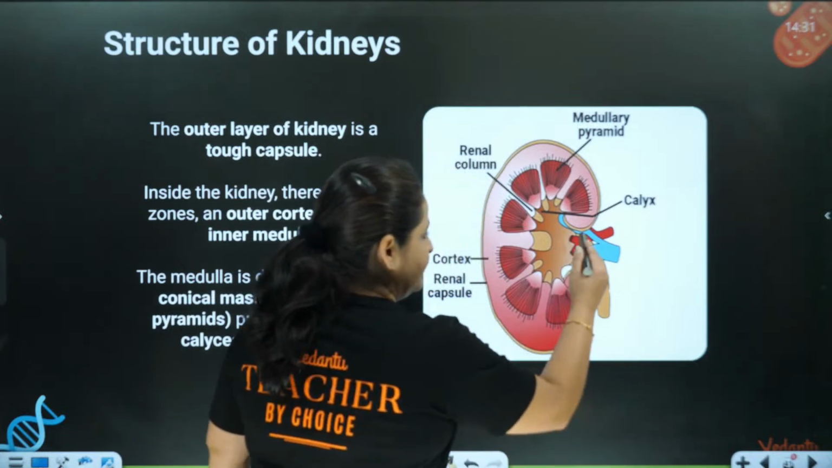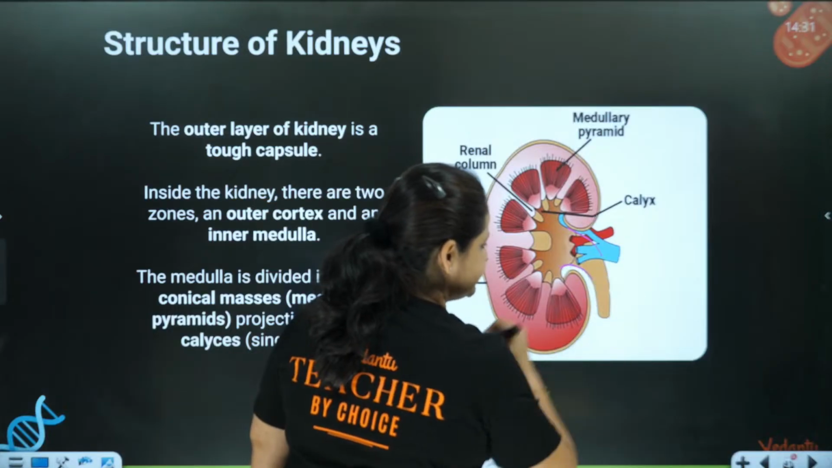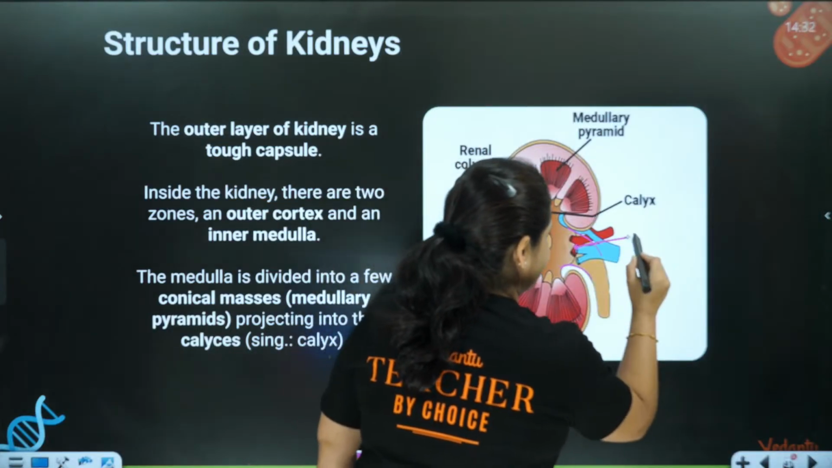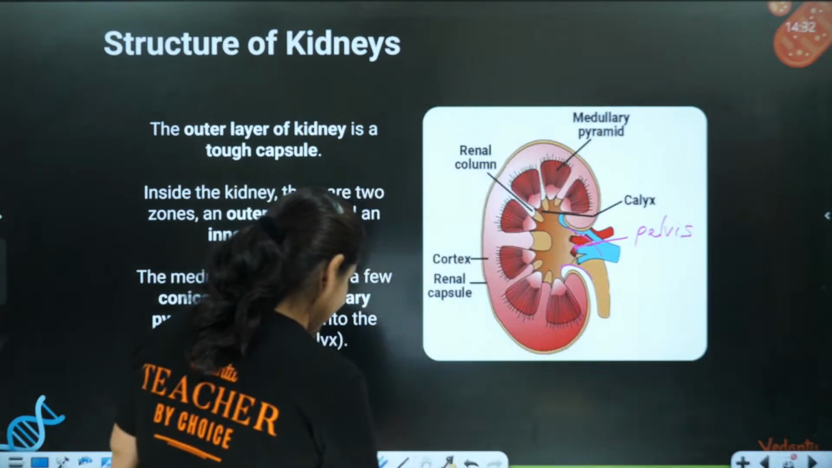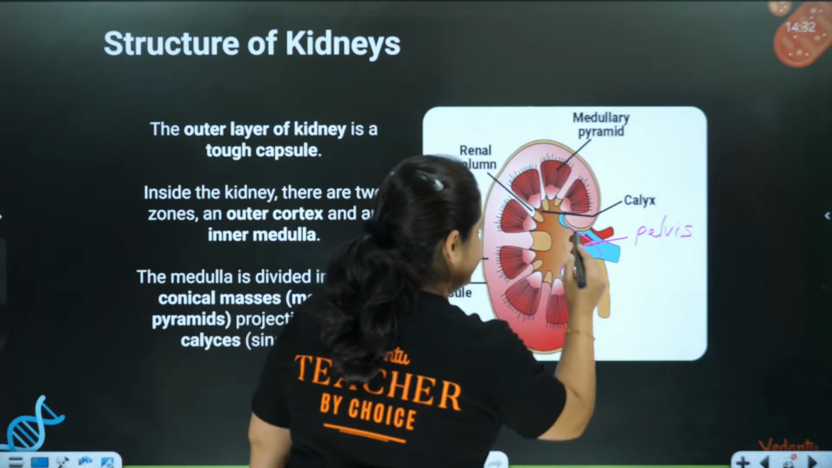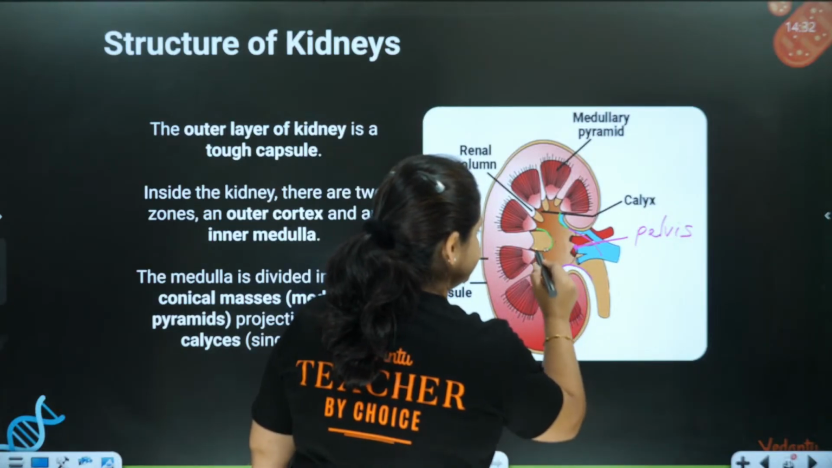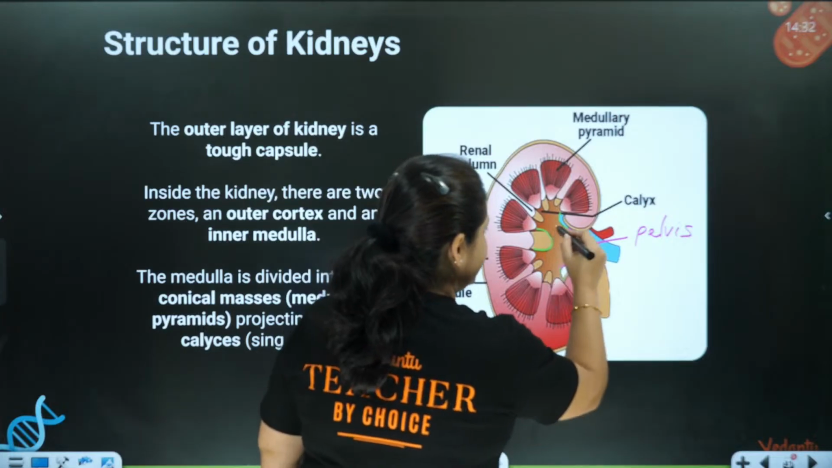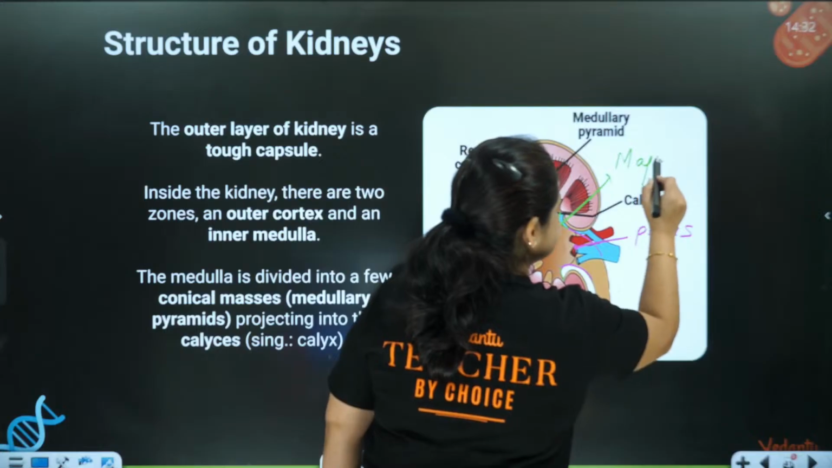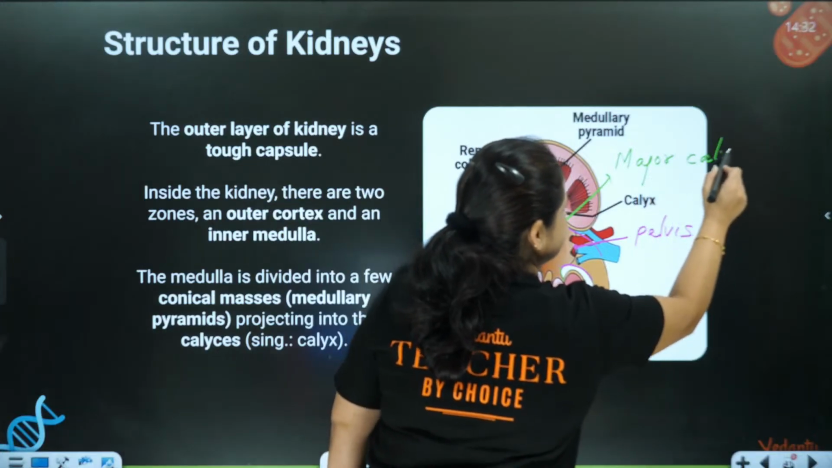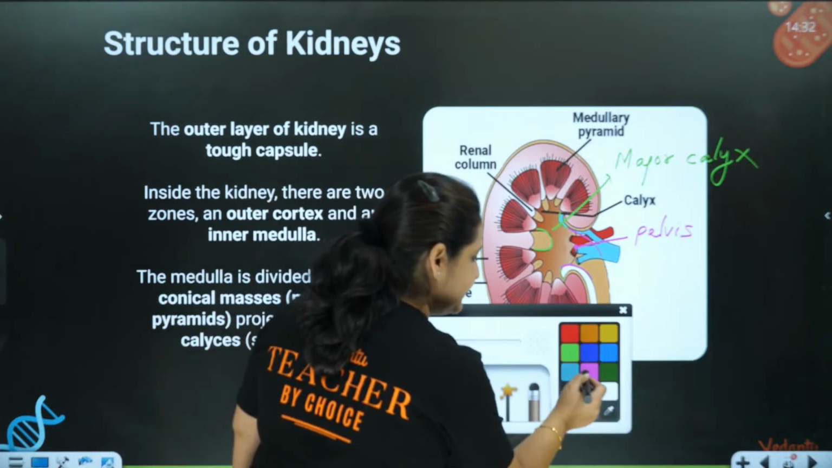See, this is the renal pelvis. Let me just mark it over here. This is the pelvis. Now you can see the pelvis is further extended like this to form these extensions, projections. These are called the major calyxes.